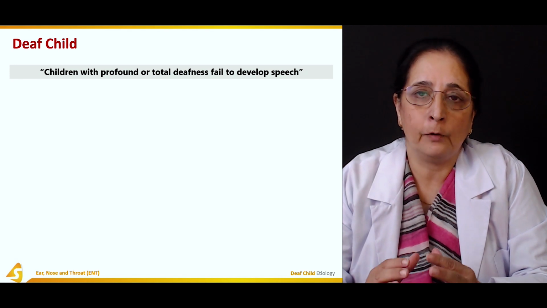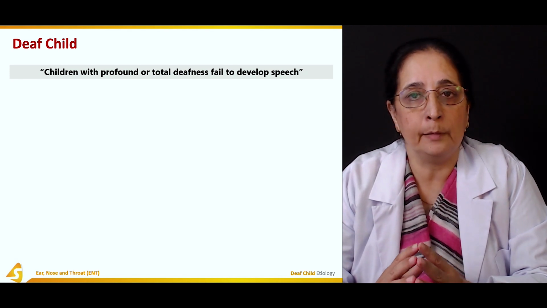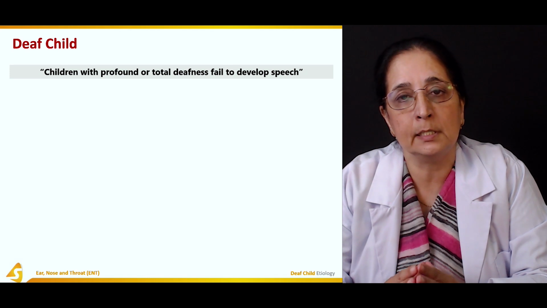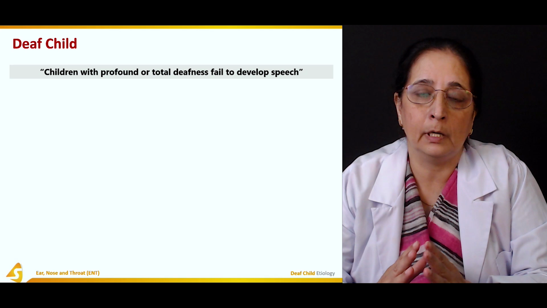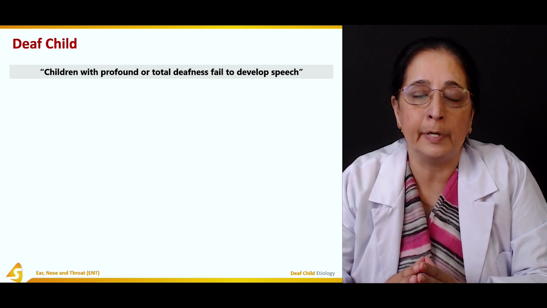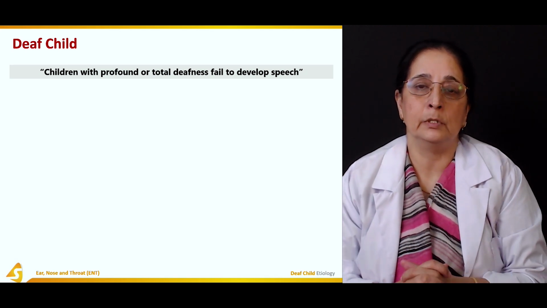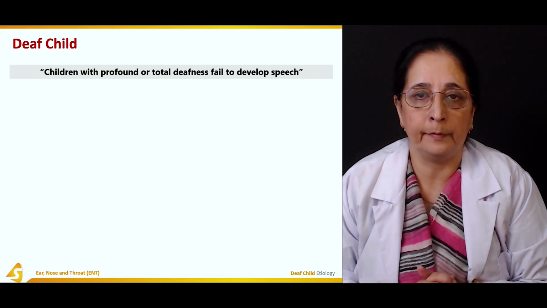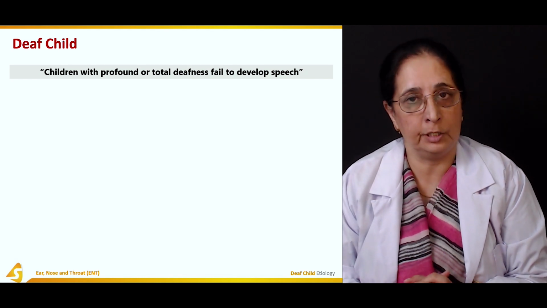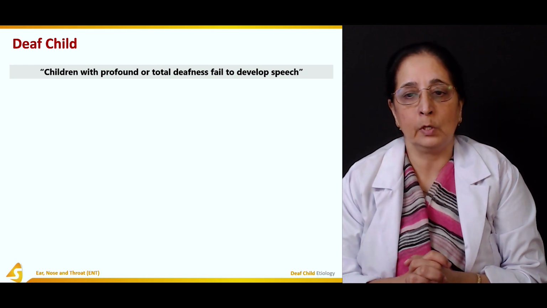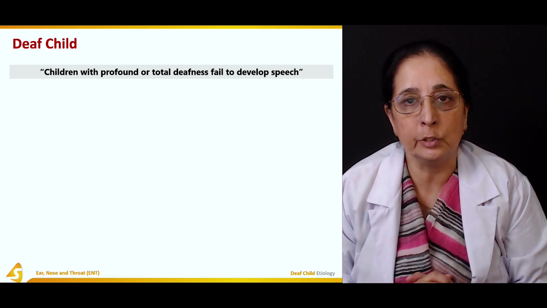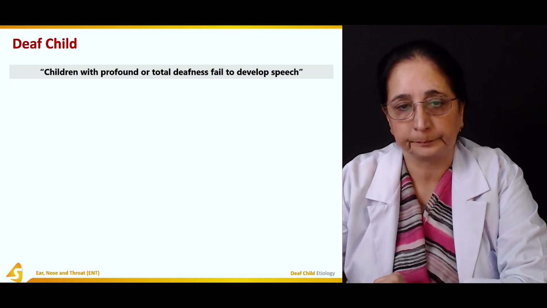For the development of language and speech, it's important that the person's hearing should be normal, so they can hear accurately and completely. Without that, the deaf child usually has no speech development and no language development. So with profound or total deafness, the child fails to develop speech.